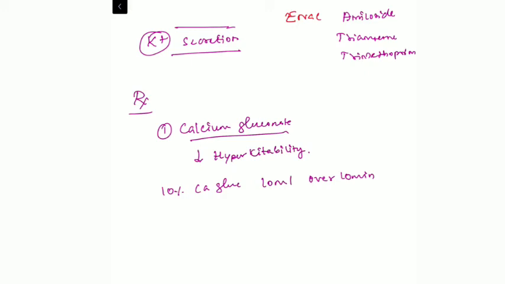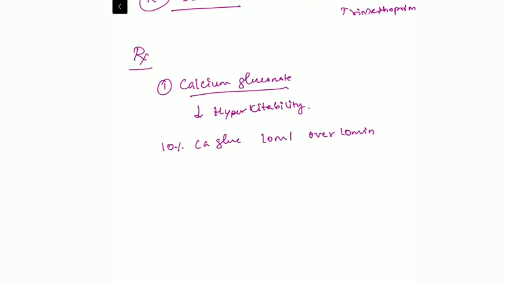Whenever the patient has ECG changes of sine wave or bradyarrhythmia, or absent P waves, immediately give the patient calcium gluconate, which will be the life-saving treatment in these patients. This effect starts within 10 to 15 minutes and lasts for 2 to 4 hours. So we have to repeat the calcium gluconate if the patient persistently has hyperkalemia.